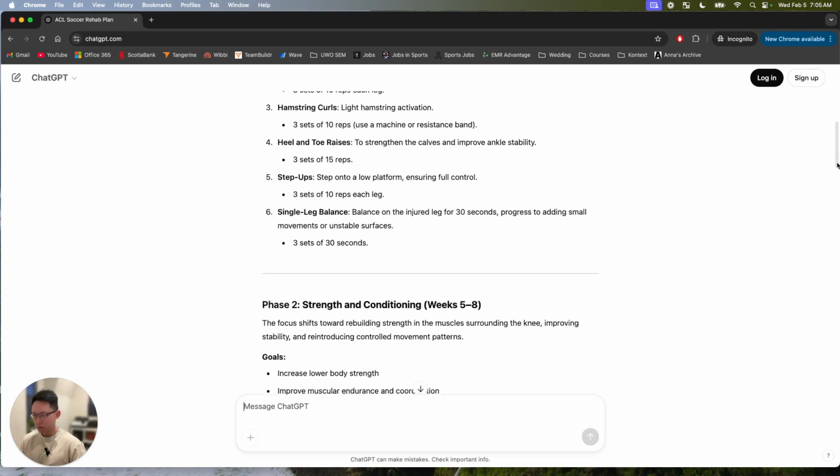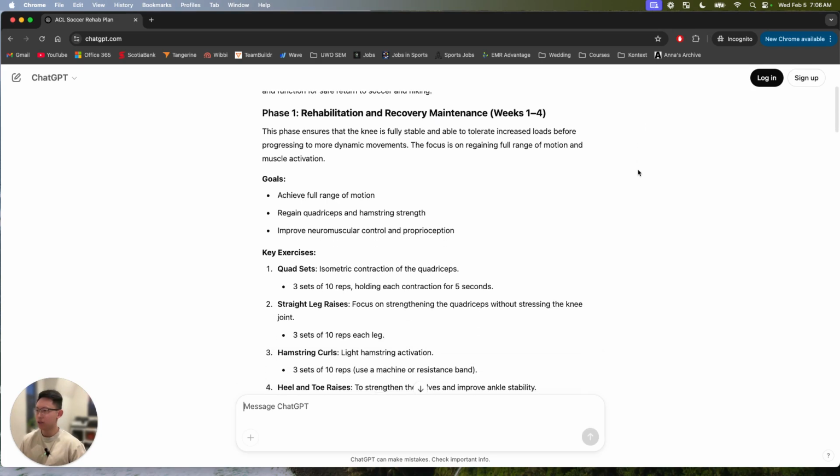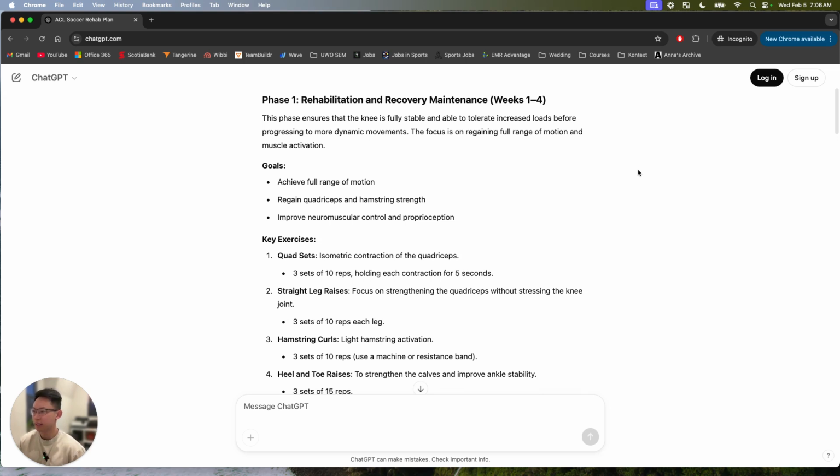Okay. So now that we have a general framework of how this is telling us, let's actually look at what they're suggesting here. So phase 1, rehab and recovery maintenance. I don't even know what that means, to be honest. The goals are: achieve full range of motion. I would hope that she would already have full range of motion at 8 months, so this is definitely not realistic most of the time. Regain quadriceps and hamstring strength. Very broad, very generic. I would hope at 8 months you have pretty good quad and hamstring strength, definitely. Improve neuromuscular control and proprioception. That's something that you would do pretty much your whole life.